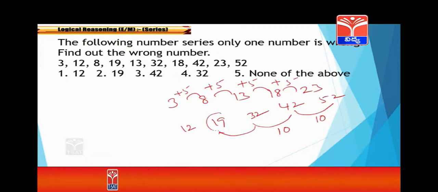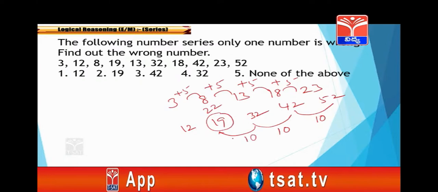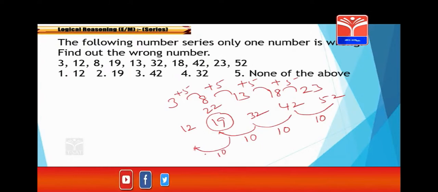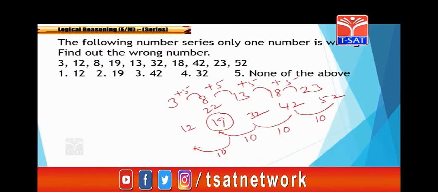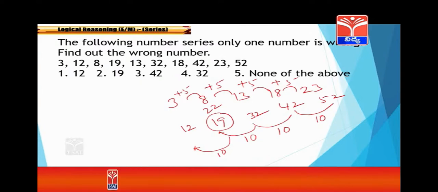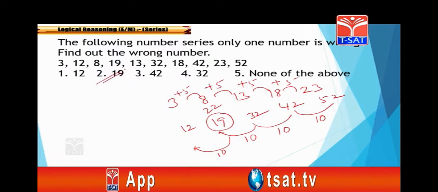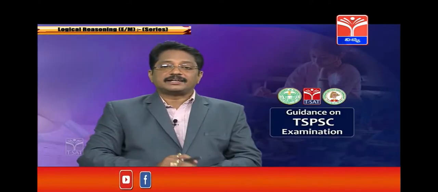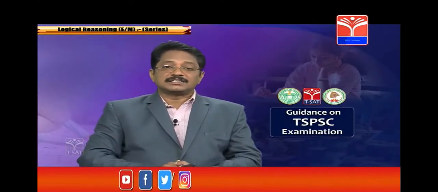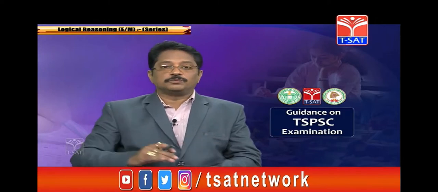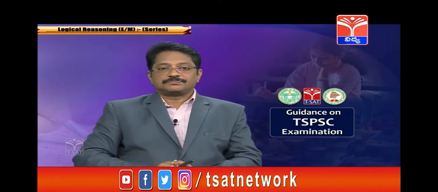Instead of 19, if there should be 22, then the difference will be 10. The difference between 22 and 12 is 10. Is it clear? If you want to follow the same pattern throughout the numbers, instead of 19, there should be 22. So the wrong number in this is 19. You have to identify which number is wrong, because we have to follow the same rule among all the numbers. Clear? Okay.